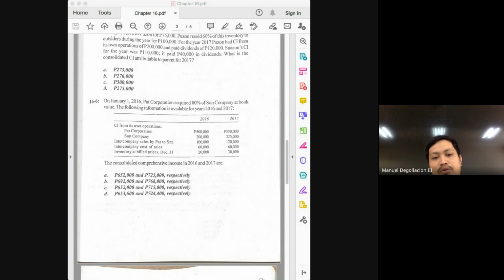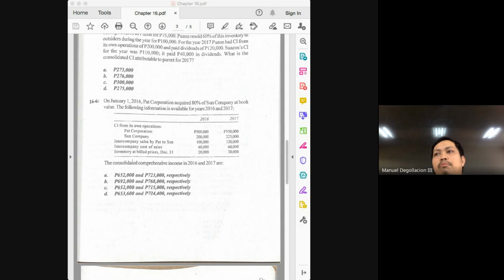And then what else do we do? You add the adjusted income of the subsidiary. But since there will be no adjustments to the income of the subsidiary, the amount that we will add here would simply be 225,000. So 543,000 plus 225,000 will give you 768,000. Okay, now let's move further, class.